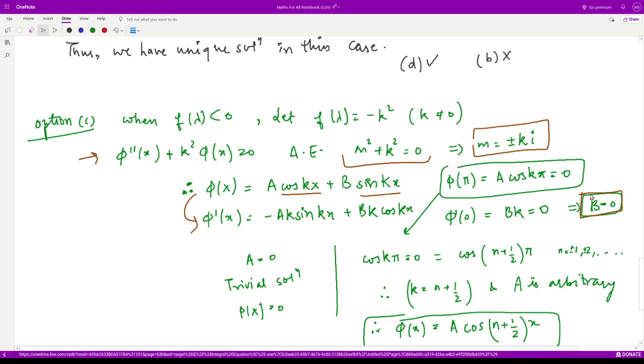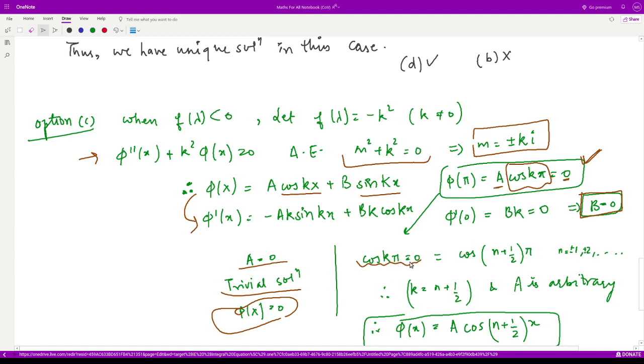Therefore, now the only case left is this. Either we have a as 0 or this cos k pi is equal to 0. Now if you take a to be 0, we again land up at the trivial solution, and we have the unique solution as phi of x is equal to 0. But what if we have cos k pi is equal to 0?